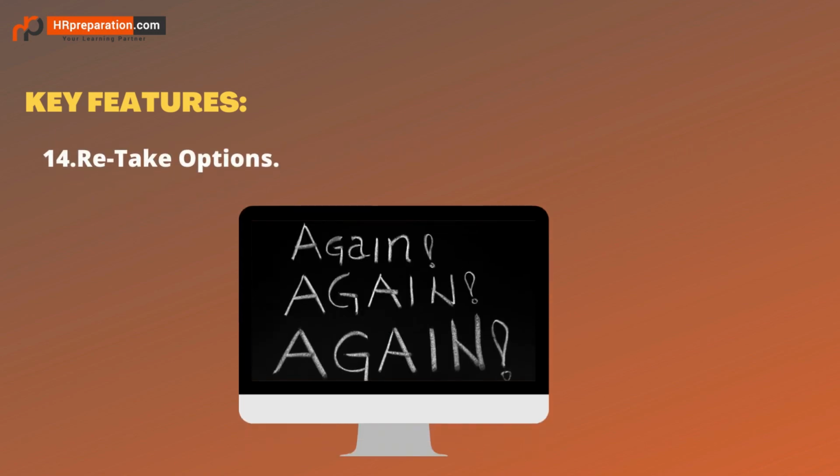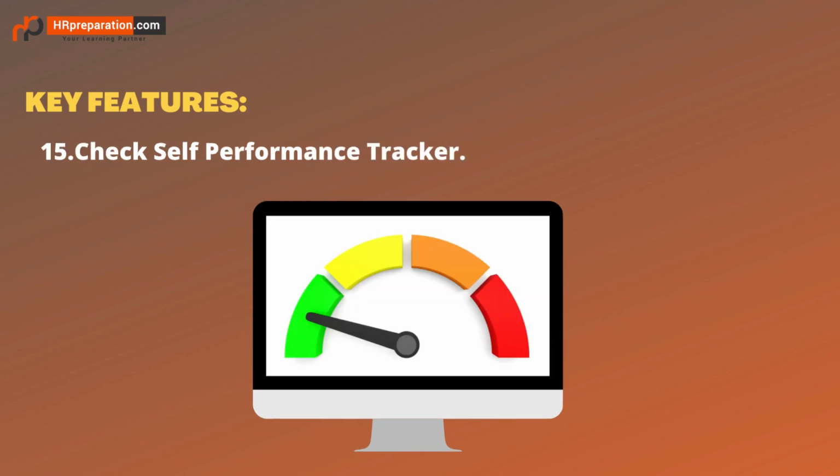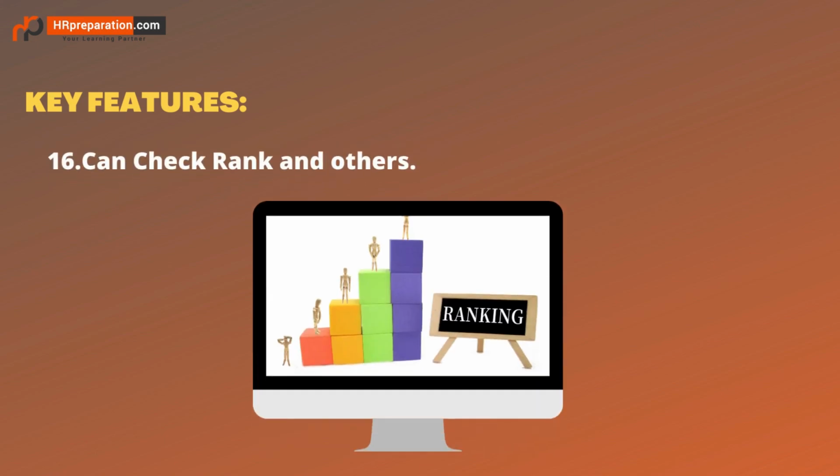The retake option is the most useful option in the test series. If you are attempting the test for the first time, it shows take test. If you take the test, then from the second time onwards, it shows the retake option and result option. After the test, you can check your performance with analytics. This self-performance tracker will help you understand your performance and where you are not performing well. You can know your rank among fellow students. You can see who got the highest rank and your rank to improve.